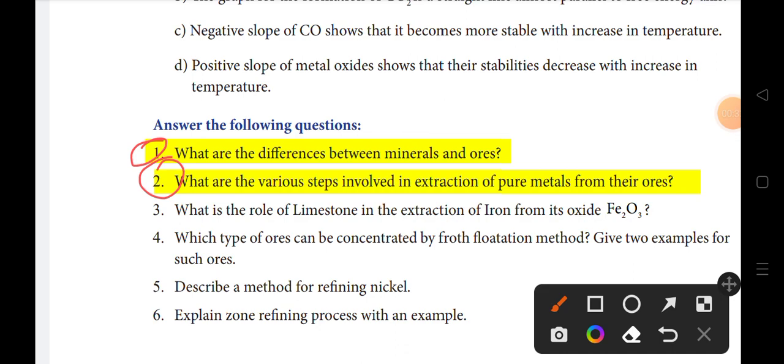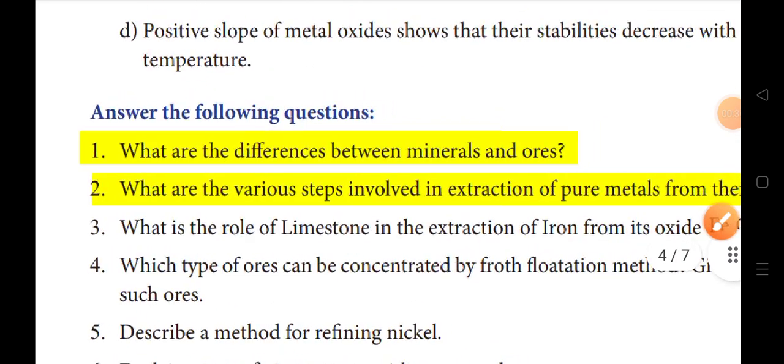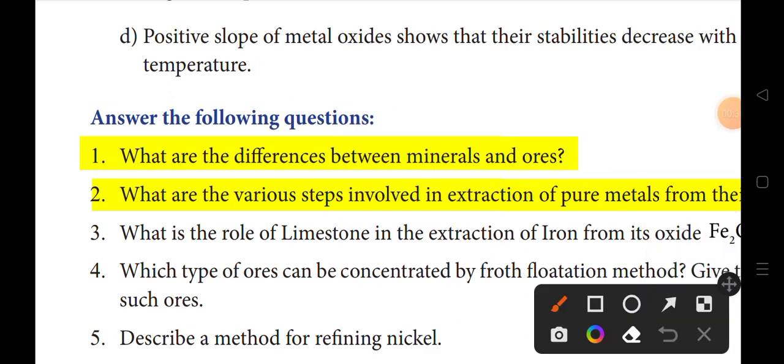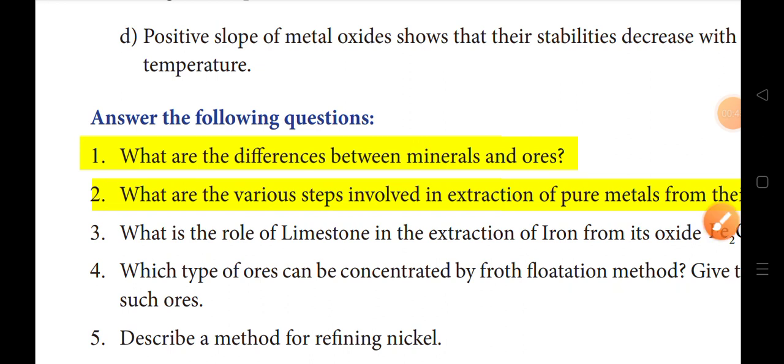First question is: what are the differences between minerals and ores? Before seeing this question, what is metallurgy?